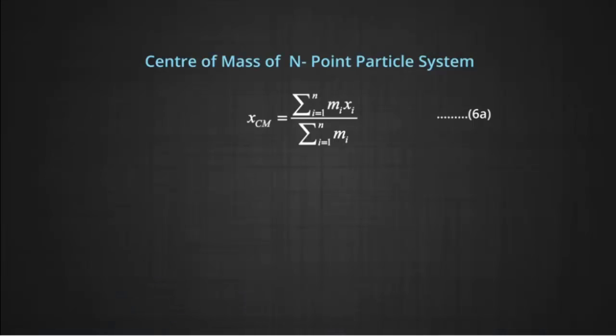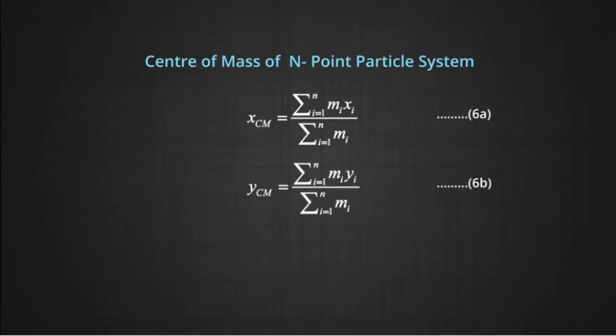The expression which we have deduced here can be extended to find the center of mass of an n point particle system, which can be written with the help of equation number 5a as xCM is equal to summation i goes from 1 to n of mi xi divided by summation i goes from 1 to n of mi, where mi is the mass of the ith particle and xi is the x position of the ith particle.